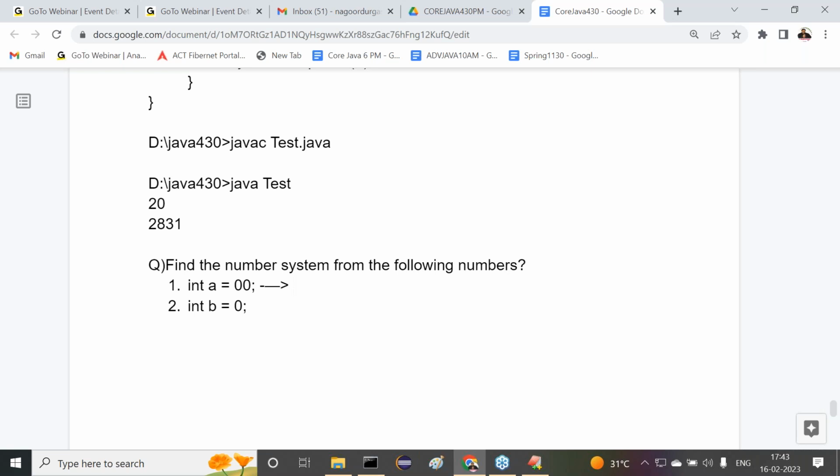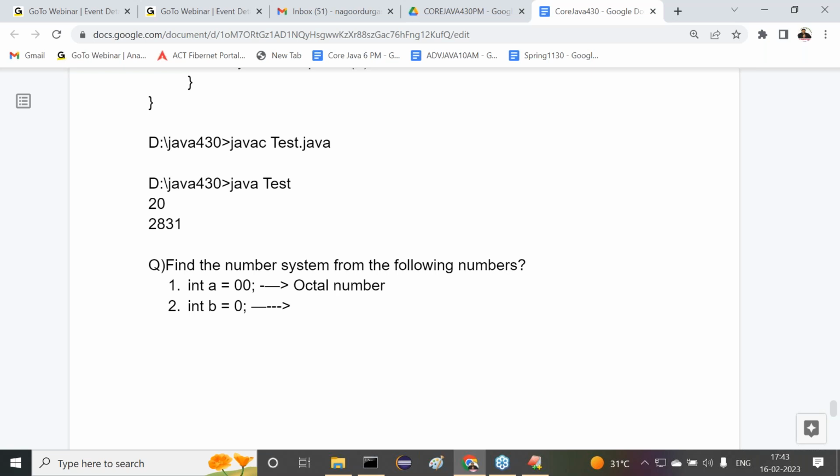When we have taken 00, the first 0 is taken as a prefix. The second 0 is acting as a number. So in which number system is 0 a prefix value? Octal number system. Now this is an octal number. Right, sir.